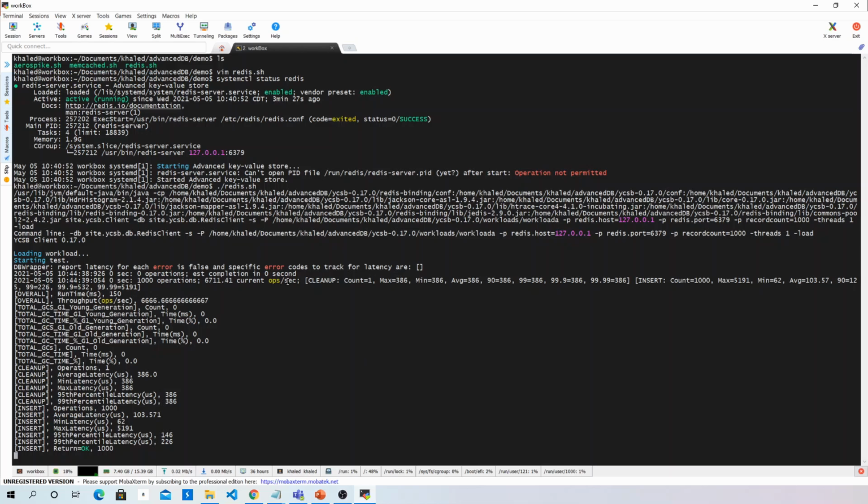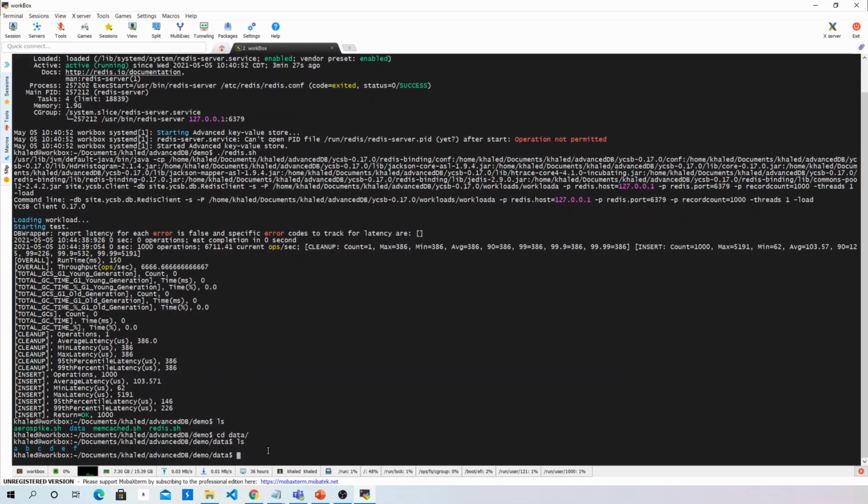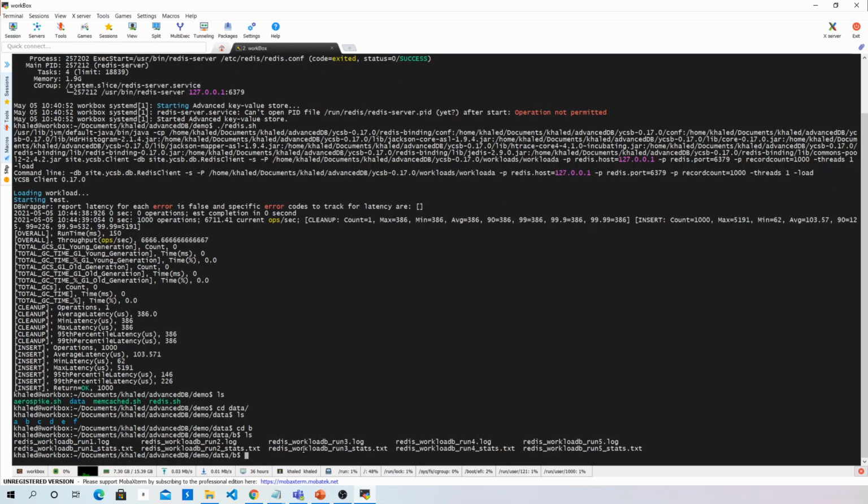We can see here the script is running and some statistics are already generating. It's going over each of these workloads, and after it finishes, when we ls in this directory, we'll find that the results directory has been created here. We go into it and list it. We can find a new directory for each of the workloads. Let's check, for example, P and ls.